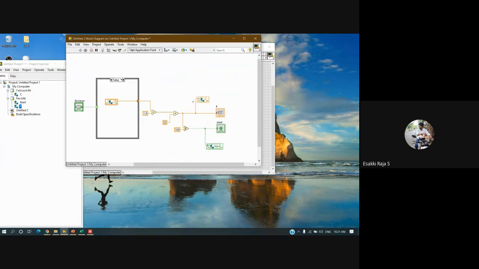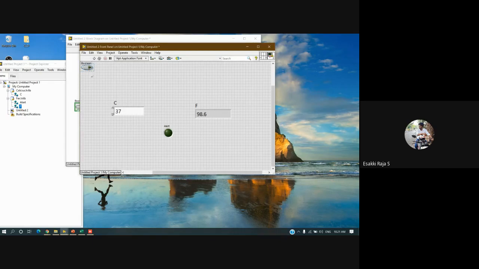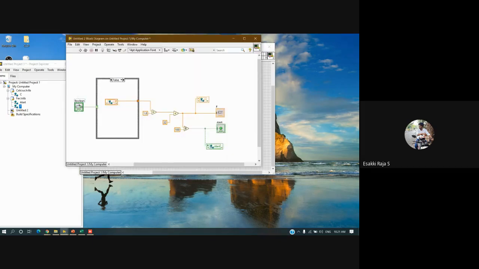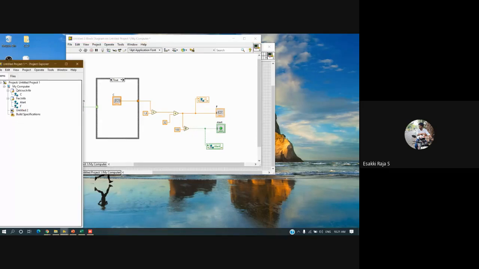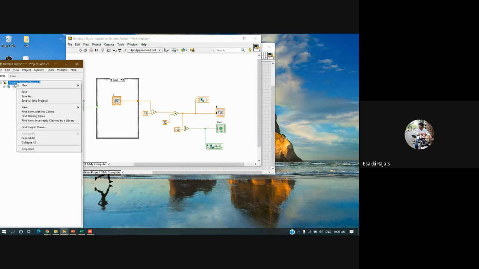The simple thing is that instead of controls and indicators, now I use the shared variables. If this Boolean value is false, my logic will take input from my mobile. If this Boolean value is true, it will take input from the Celsius control. Now we have completed the logic in LabVIEW. Before running this code, we need to deploy all these things, so I'll right click on my project.